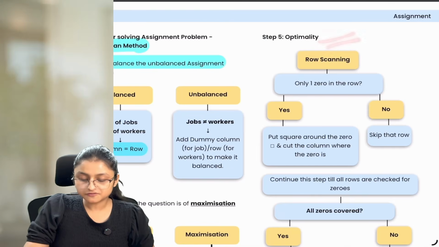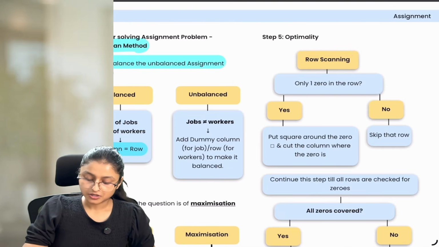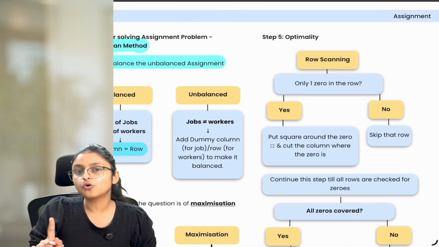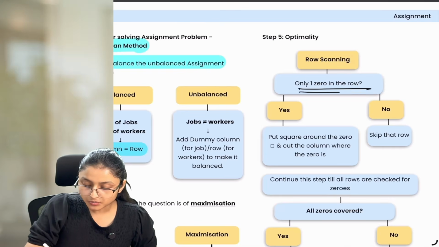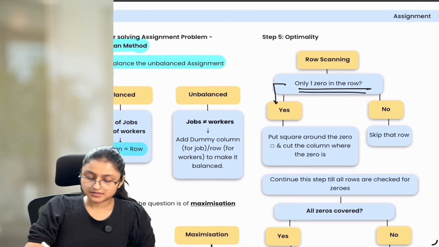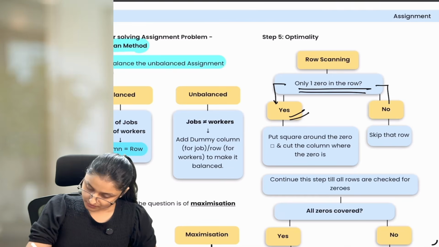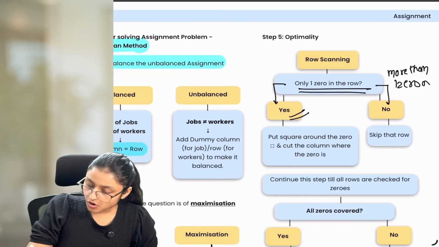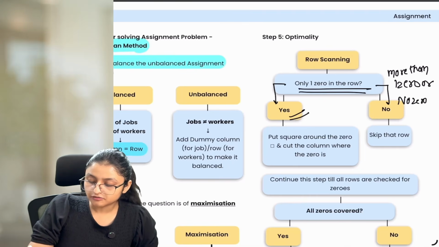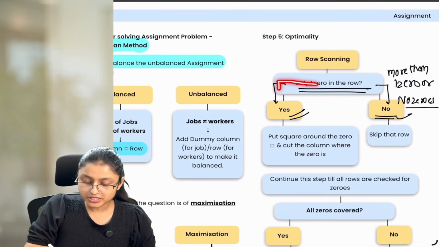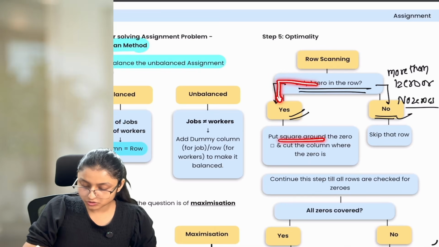Now to check optimality, first I have to do row scanning. Row scanning, where you have to see whether only 1 zero is there in the row or not. If only 1 zero is there, then I can move to this side, and if there are more than 1 zeros or no zeros available in a particular row, then you have to go to this side. Okay? If there is only 1 zero, then what to do? Then put a square around the 0 and cut the column where the 0 is.